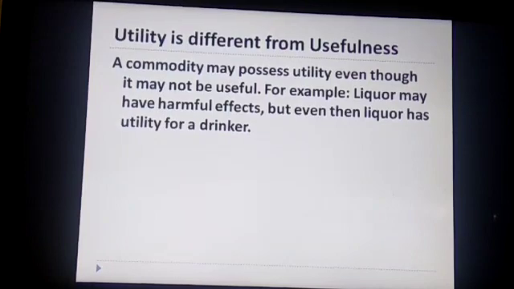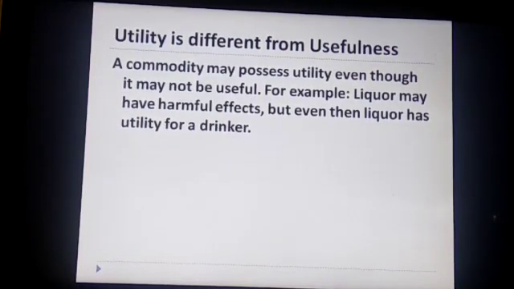Alcohol is very harmful to health, but for a drinker, when he drinks liquor, he gets satisfaction or utility. Although liquor has many harmful effects, for a drinker it gives a satisfaction level.